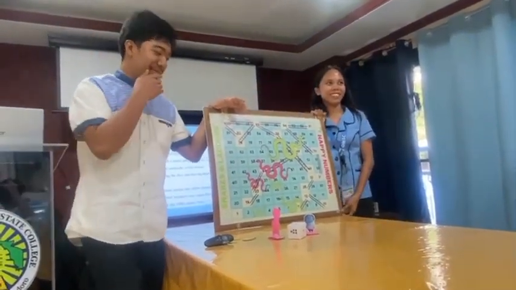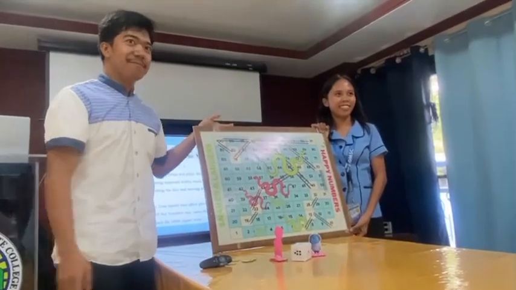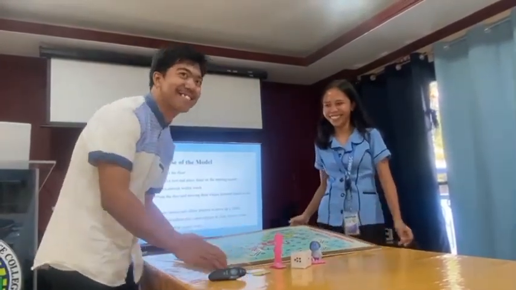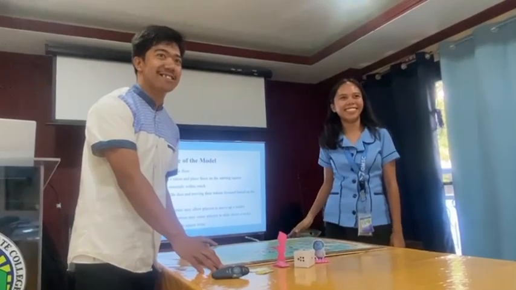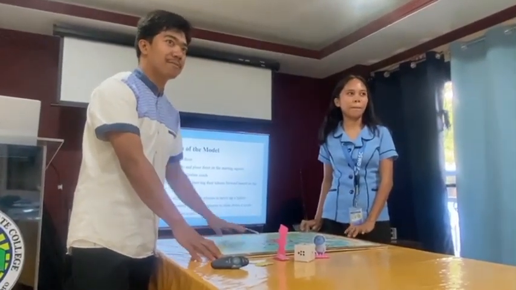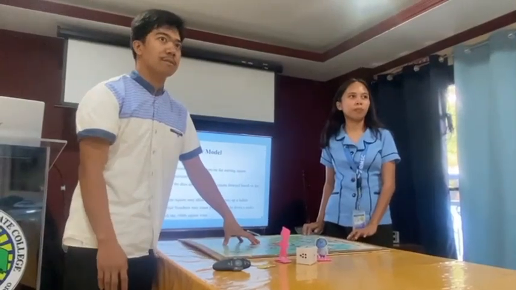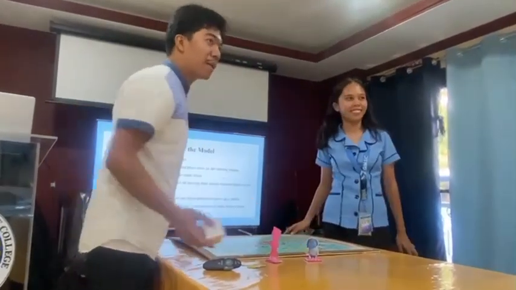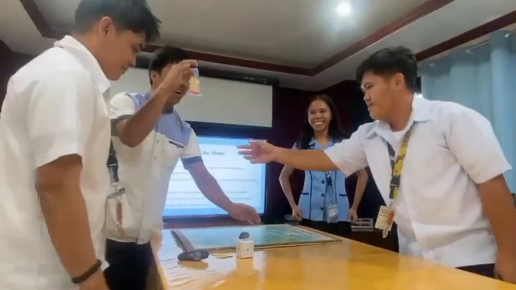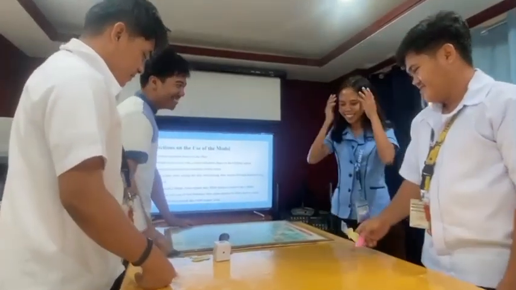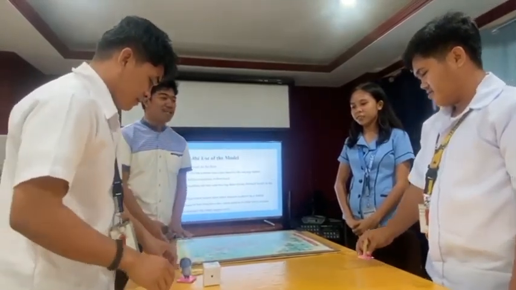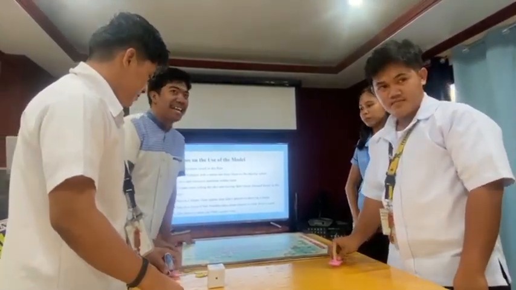Okay, game! So you can try. We have your dice. So this is our token, Joy and Sadness. So I am player 1. So the first one who reaches 100 will win.